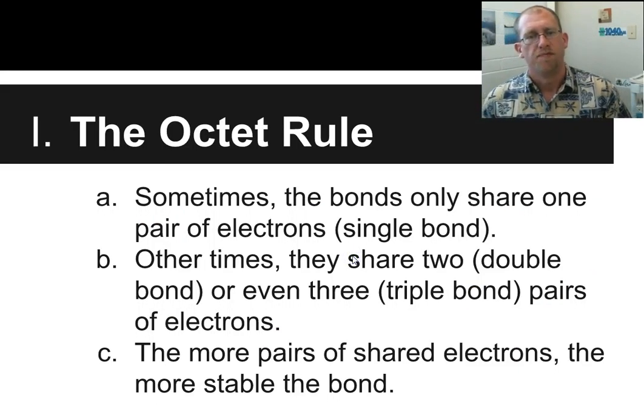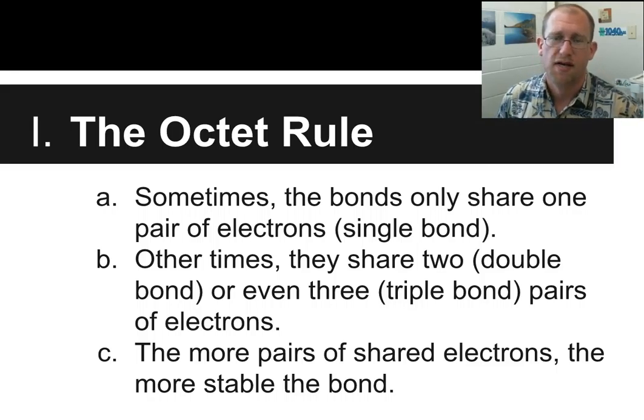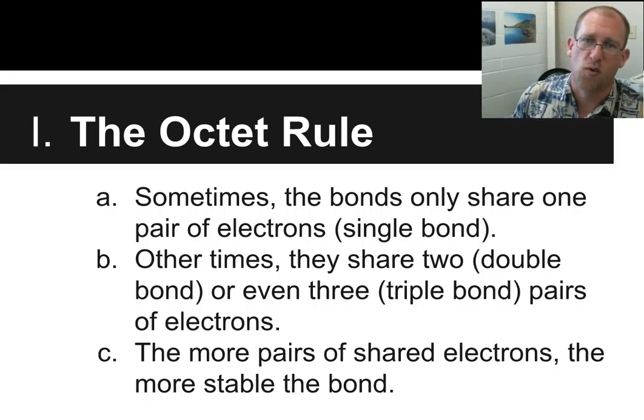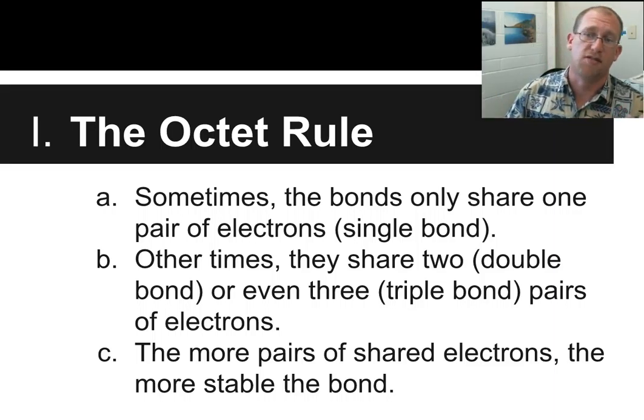Octet rules. We can make single covalent bonds, we can make double covalent bonds, or we can even make triple covalent bonds, depending on how many electrons these things want to share. So sometimes it's only 1 and we call that a single bond. Sometimes it's 2, we call it a double bond. Sometimes it's 3 electrons each, and that would be a triple bond.